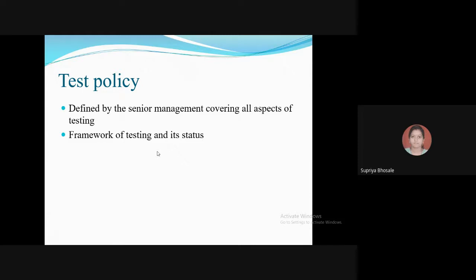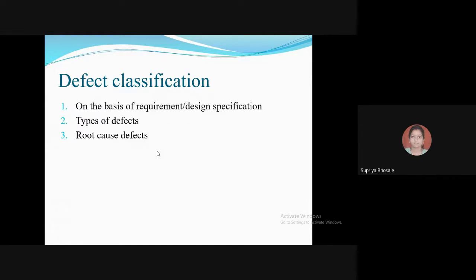Okay. Then next is defect classification. How the defect classification is done, that is the point for study now.